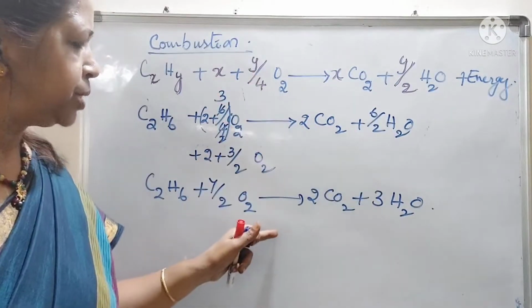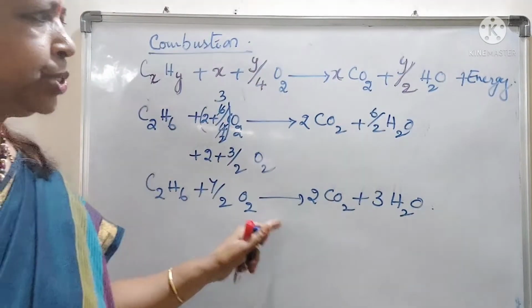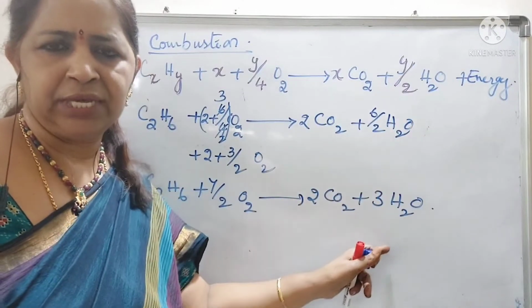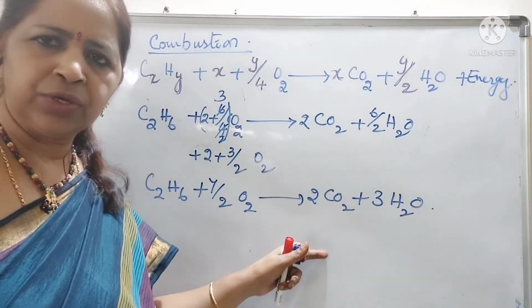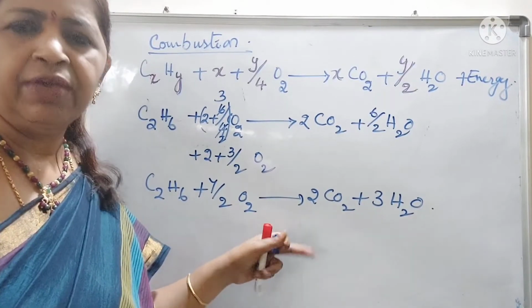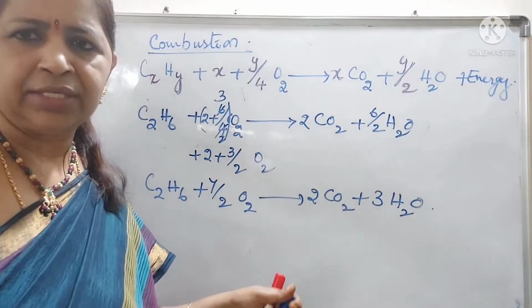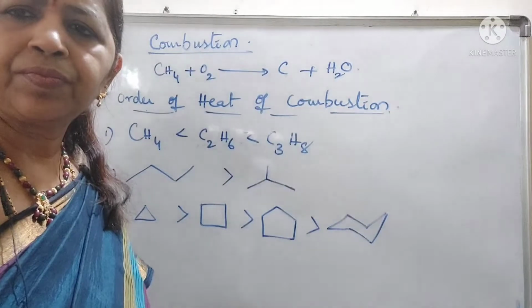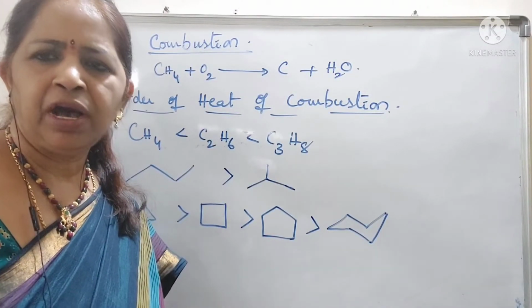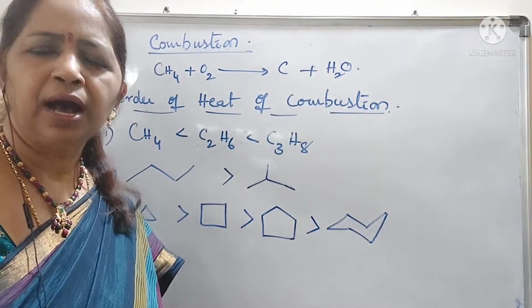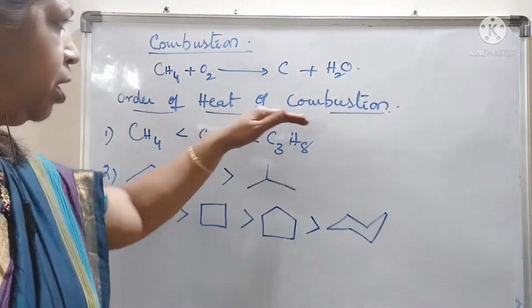And these reactions are combustion reactions which give huge amount of energy. Any hydrocarbon, alkanes or alkenes, alkynes also give this reaction. They will give huge amount of energy. Okay, students? The heats of combustion of different types of alkanes is this order.